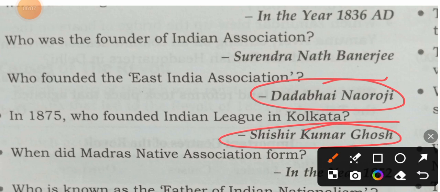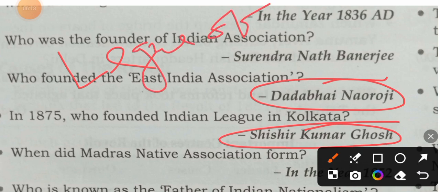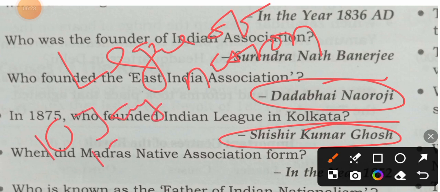So League of Nations, can you tell me when it was established? I am telling all of you, memorize it. It was established on 10 January 1920. The League of Nations was established on 10 January 1920.